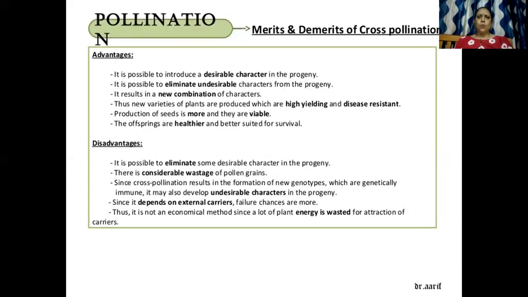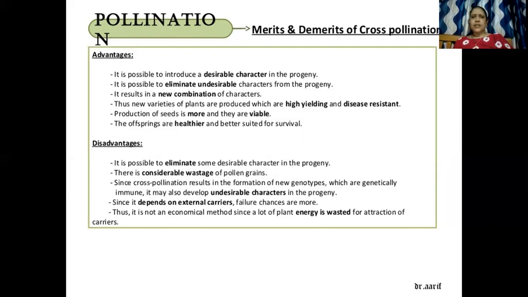Then what are the merits and demerits, or advantages and disadvantages, of cross-pollination? So what is cross-pollination? We had seen that cross-pollination is where the pollen grain is transferred to the stigma of another flower of the same species or a different species. Okay.